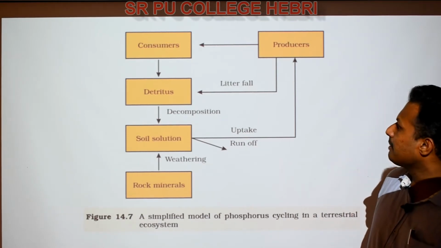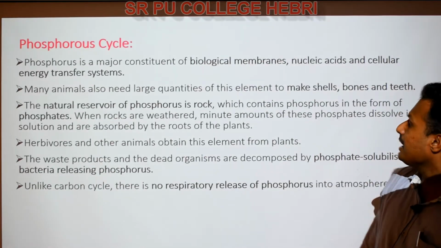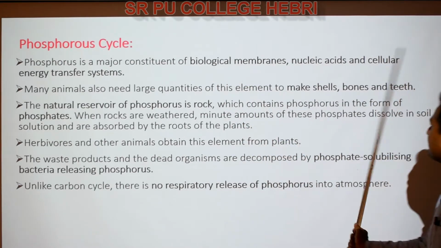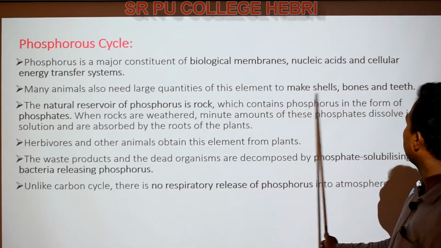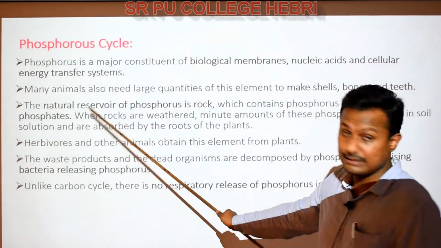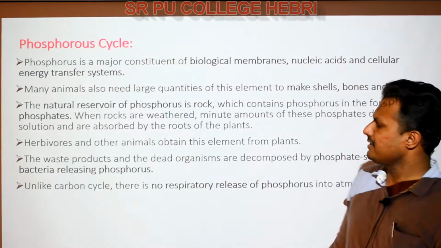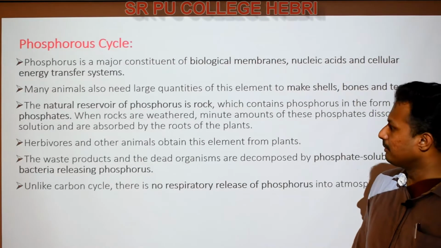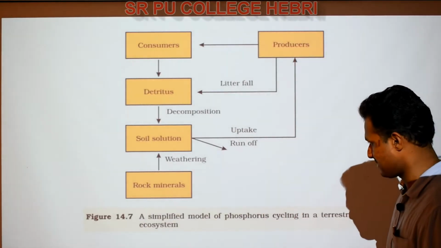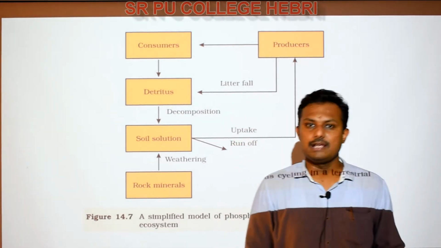So you need to remember some important points about phosphorus, which can be asked. They are the constituents of the biological membranes and all. They are used by animals mainly to make shells, teeth and bones, right? And the reservoir of phosphorus is nothing but the rock. That is why it is called a sedimentary cycle, right? These main important facts you have to remember, and also this is very important for you.